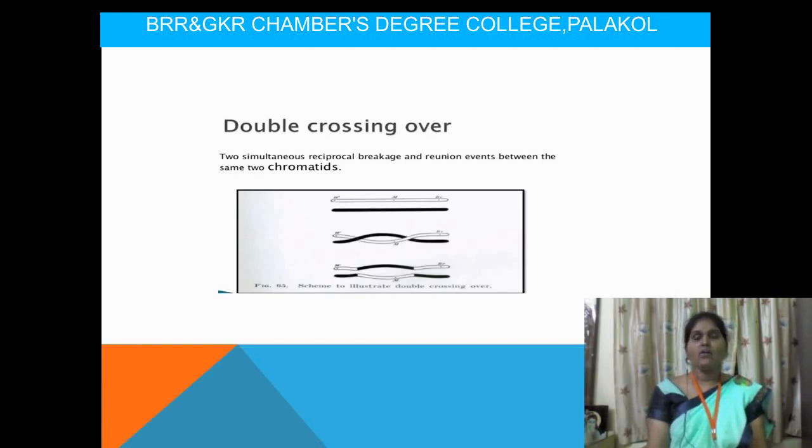We have another type of crossing over, based upon the cells in which it is detected. We have two types: one is called somatic crossing over and the other is germinal crossing over. Here, the crossing over occurs in somatic cells, so we call it somatic crossing over. For example, the skin color.